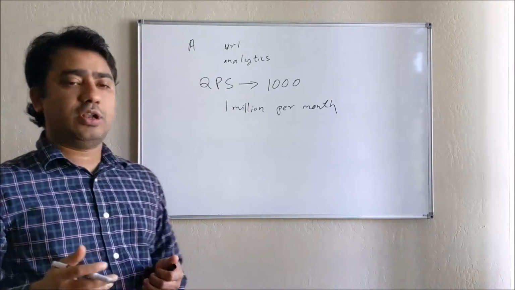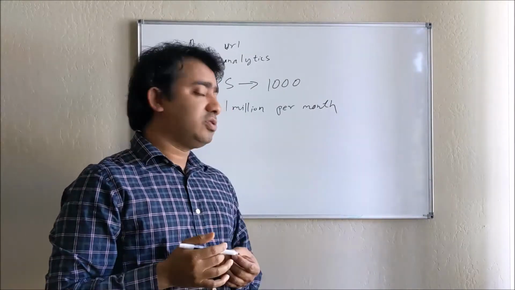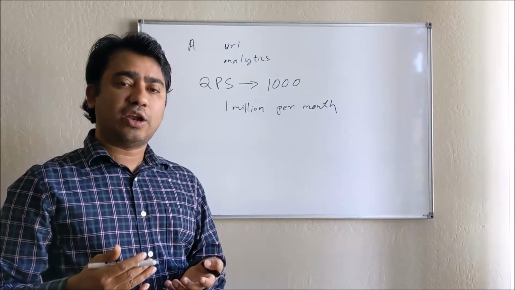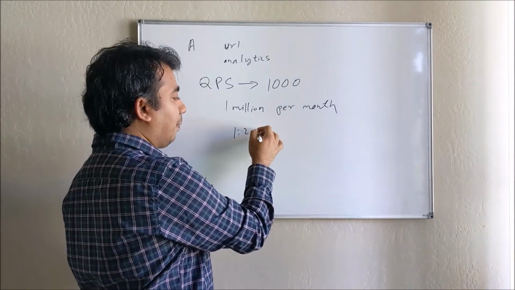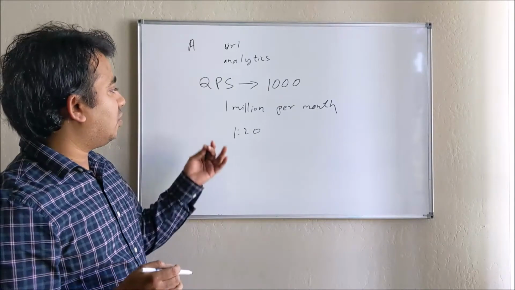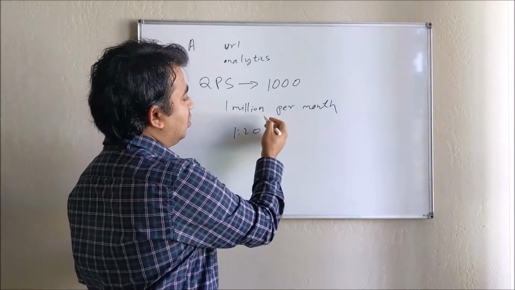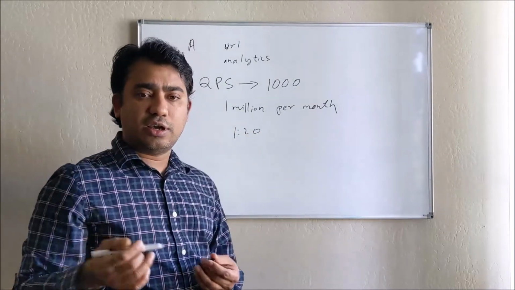Now let's talk about the read and write load. Can I assume that normally, once the URL is written, it is called about 20 times? So like a 1:20 ratio. Yes, that's a fair assumption. So I can assume that in 1 million per month, 0.2 million is the write and the rest is read.